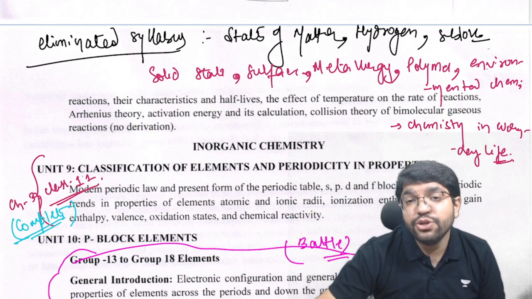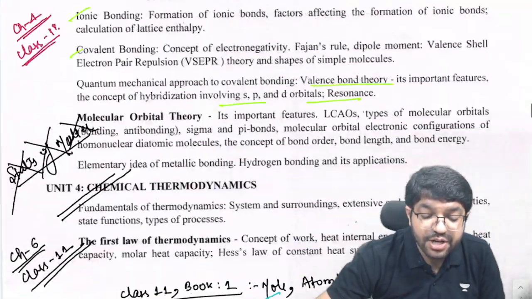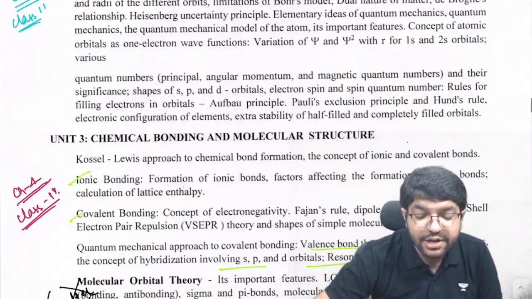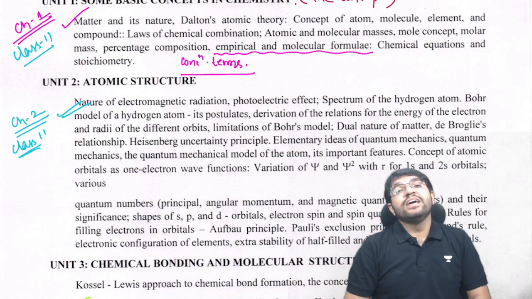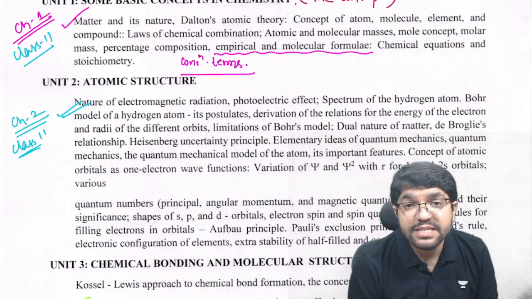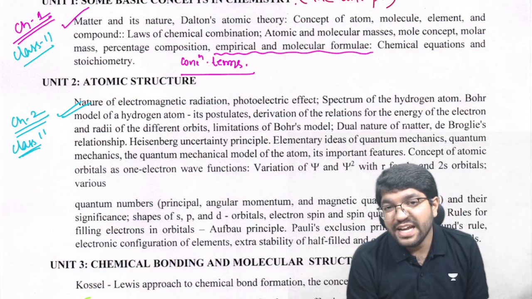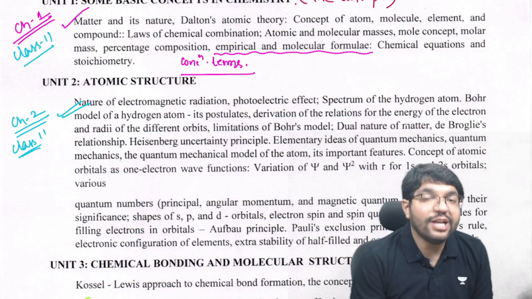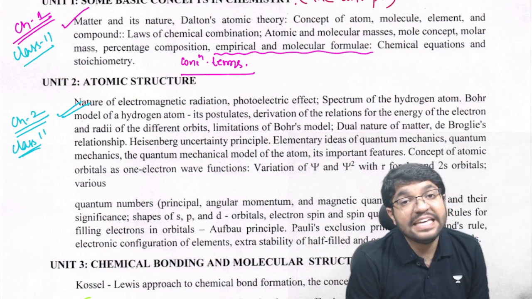So my only suggestion to all of you would be that before you start your preparation, you should be very clear on what the syllabus is, what the journey is, and what's going to be the result. Without knowing the syllabus, if you are reading surface chemistry, metallurgy, solid state, polymers, it will not help you win the battle in the exam.